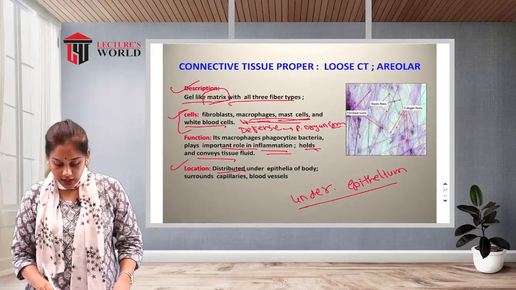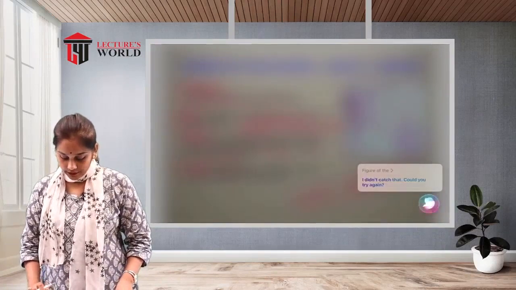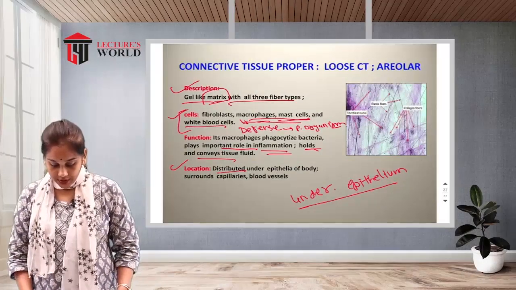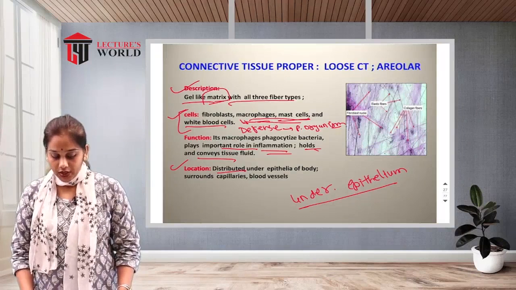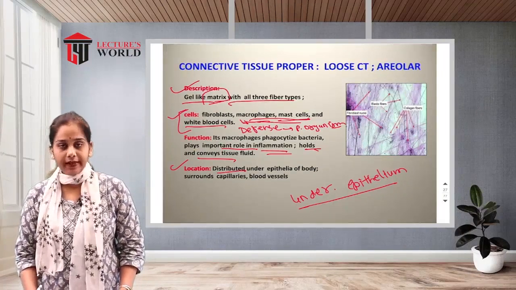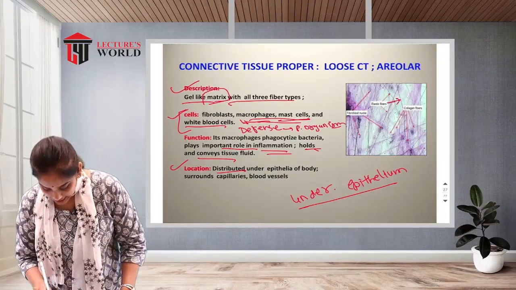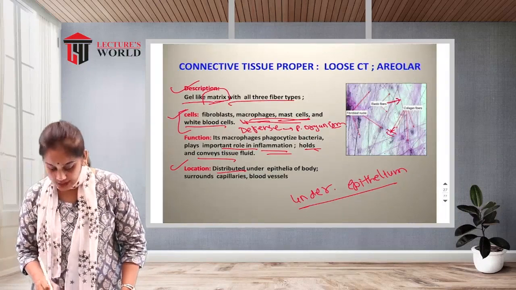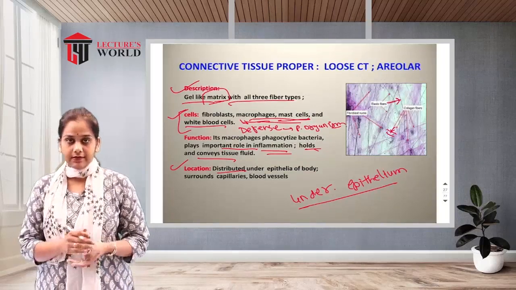See, this is the figure of the areolar type of loose connective tissue proper. A gel like matrix and 3 types of fibers. See, these are the elastic fibers. These are the collagen fibers, which look pink in color, and there are cells.